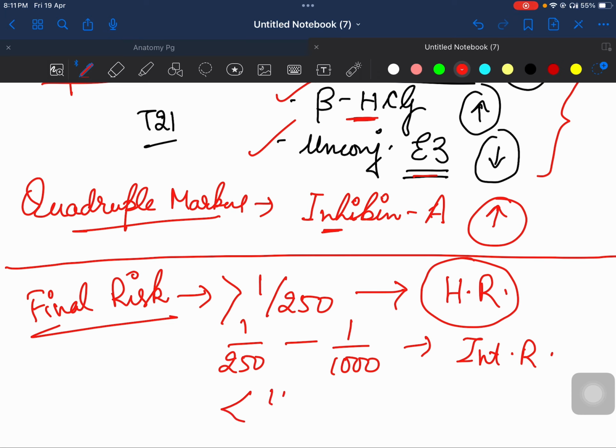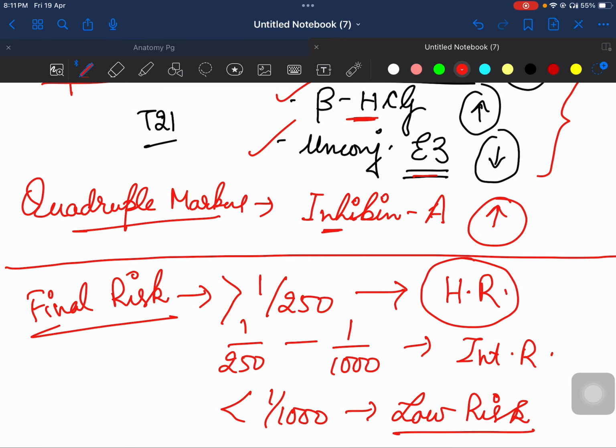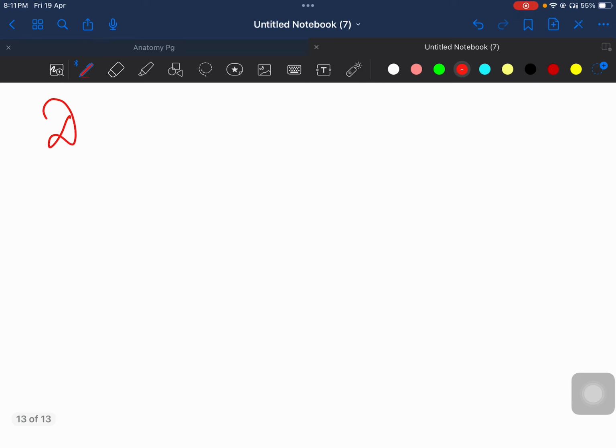And if it is less than 1:1000, then you say it is low risk of Down syndrome. If low risk comes, then you reassure that nothing needs to be done, your pregnancy will proceed normally and you get the baby delivered. If it is intermediate risk or high risk, now in this case, what you can do, you can go for diagnostic test.